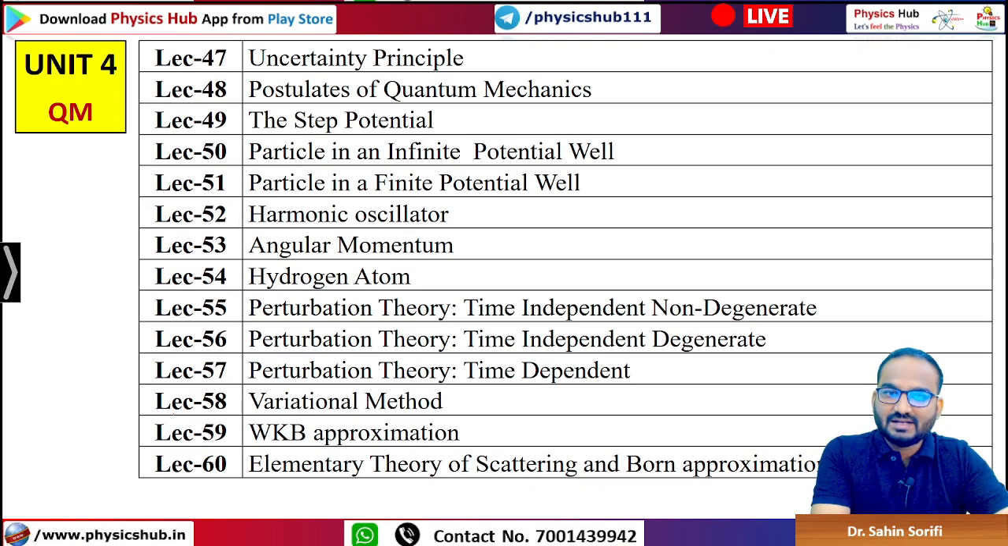Unit 4, quantum mechanics. It starts with uncertainty principle, postulates of quantum mechanics, state potential, particle in an infinite potential well, particle in a finite potential well, harmonic oscillator, angular momentum, hydrogen atom, then perturbation theory, time independent, time dependent, degenerate, non degenerate, variational method, WKB approximation, scattering and Born approximation.